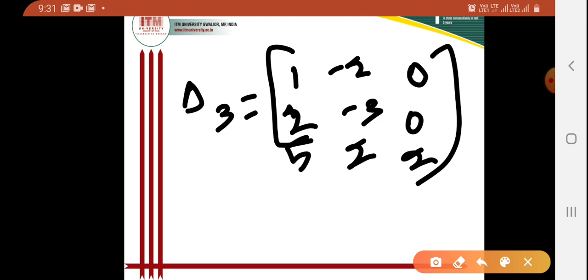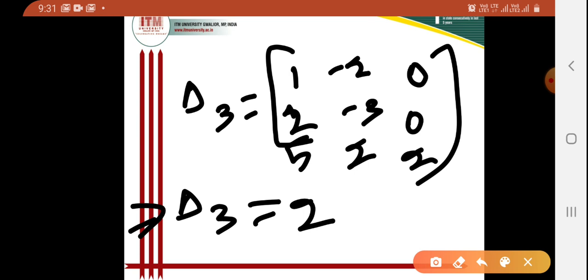So when I'll solve for del 3, the value will be 2. So now I think we have solved for del 1, del 2 and del 3, and the values are 182, then 60 and 34 and 2 respectively.